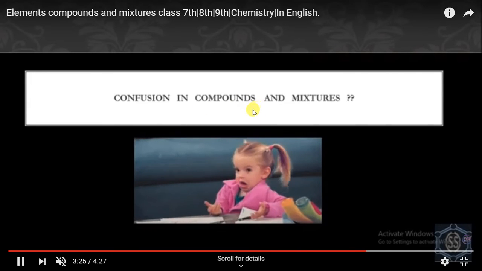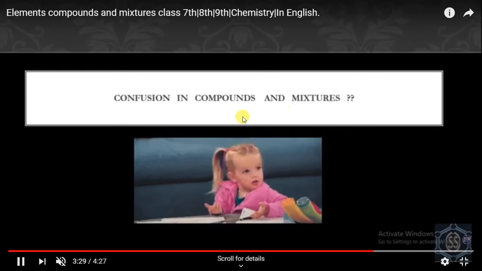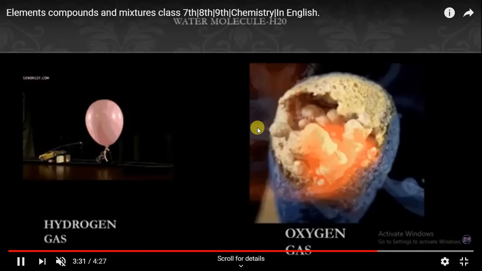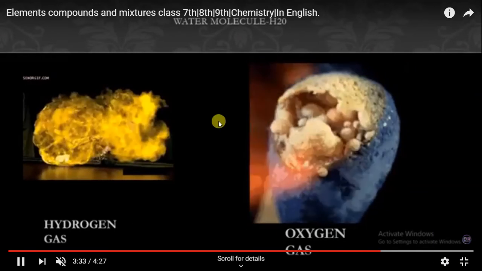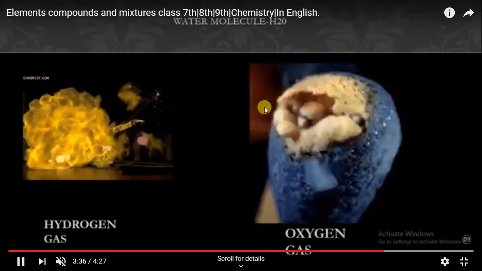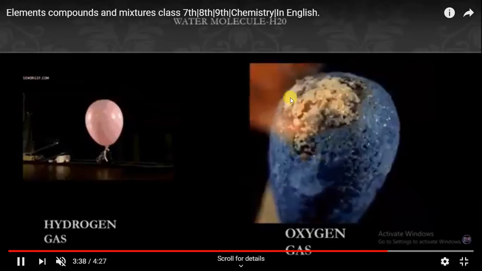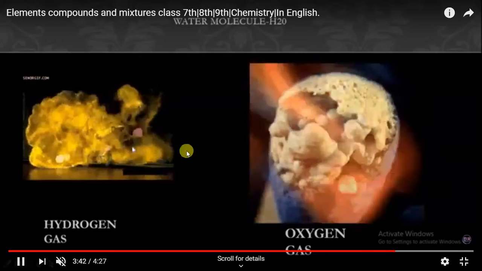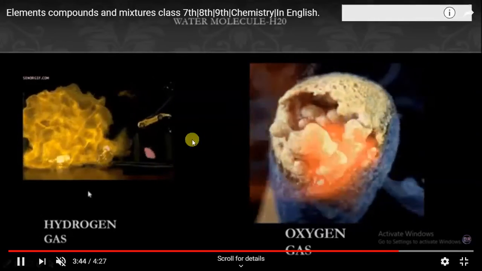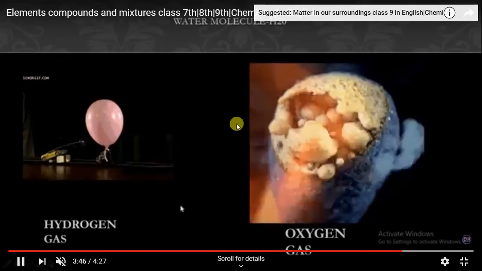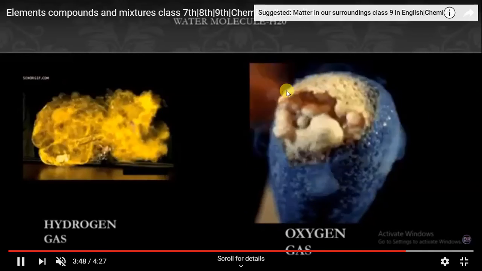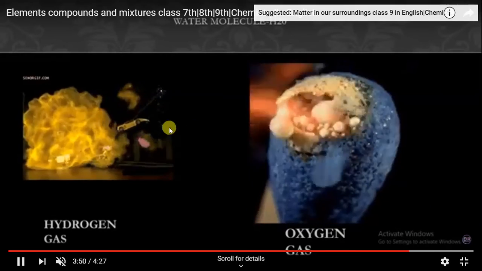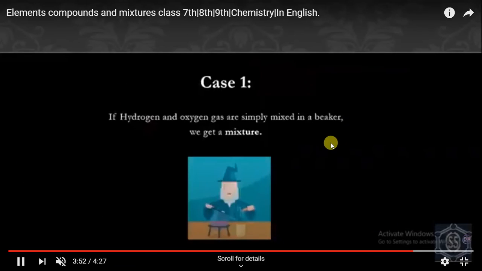Now, is there any confusion between compounds and mixtures? The very basic difference between a compound and a mixture is that the chemical composition of a compound is fixed. Mixtures do not have a fixed chemical composition. Like here, hydrogen gas and oxygen gas combine together to form a molecule of water, which is a compound. So this is hydrogen and this is oxygen.